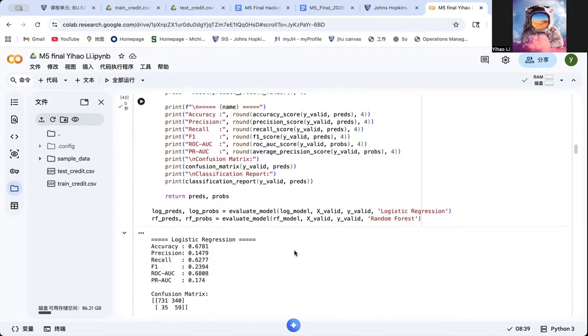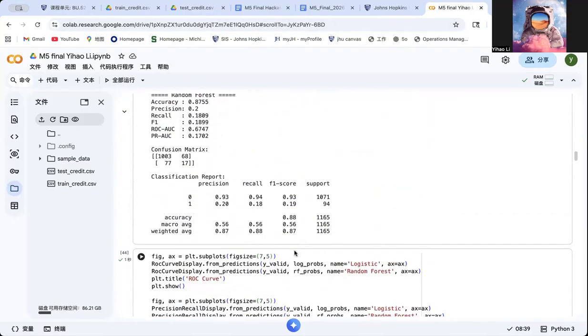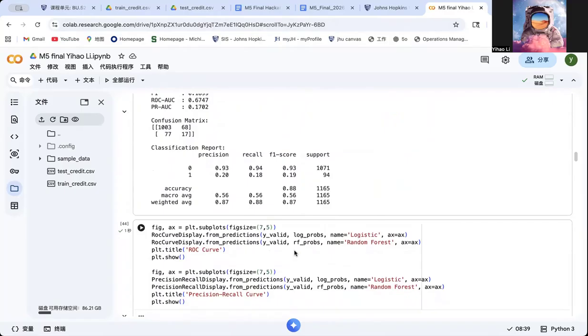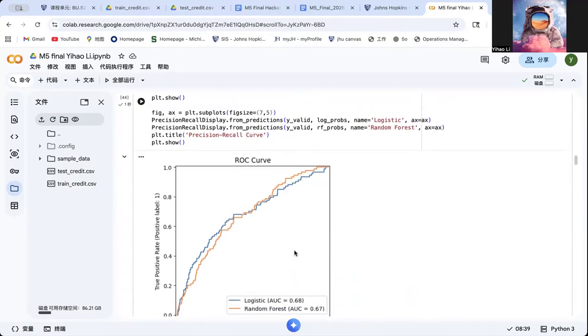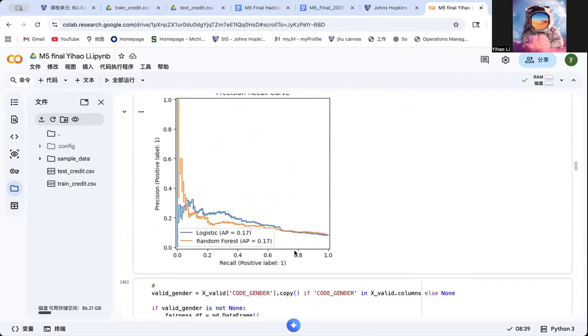For the model training, I trained two different models. The first model is logistic regression, which I used as the baseline model. Logistic regression is useful because it is relatively simple and highly interpretable. The coefficients help us understand how different features influence the probability of default. The second one is a random forest.